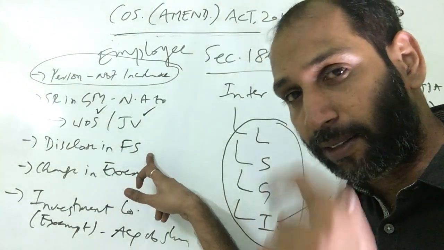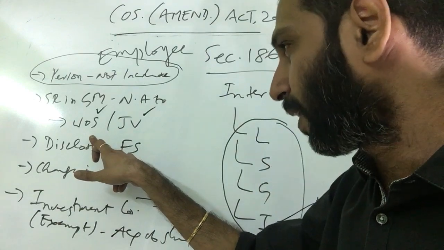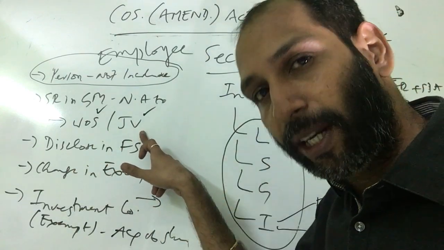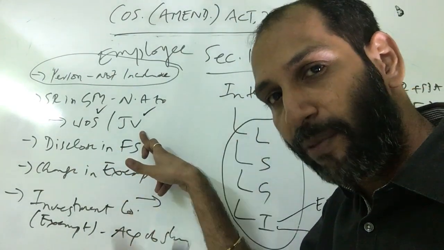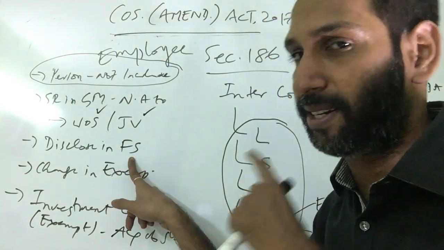But you must understand the third amendment: even though you are giving a loan to a wholly owned subsidiary or joint venture, and it does not require approval from shareholders by way of a special resolution, you should disclose that in the financial statement.